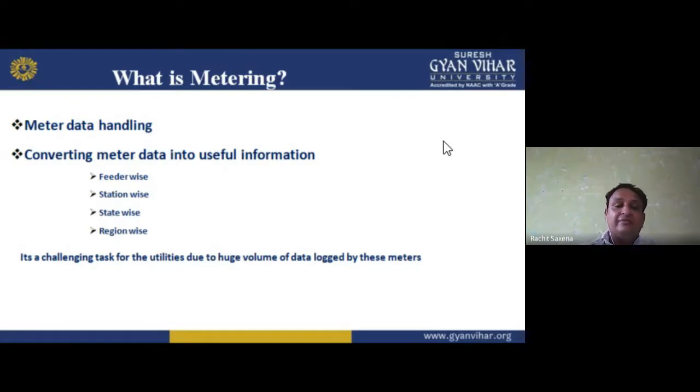Okay, so feeder wise we have, station wise we have, that is how many generating stations, power stations, or substations we need. We can say substations of 765, 400 kV, 220 kV, 132 kV, 33 kV, and 11 kV. So that is the station.